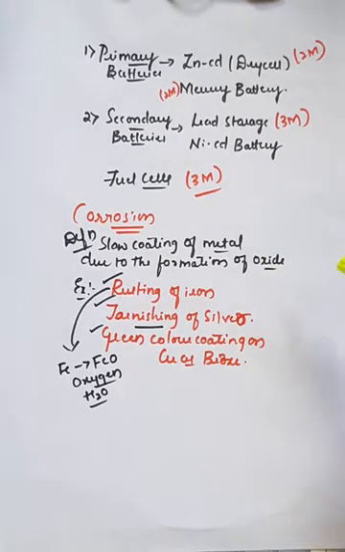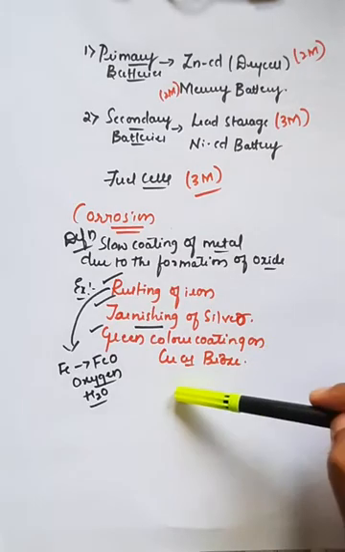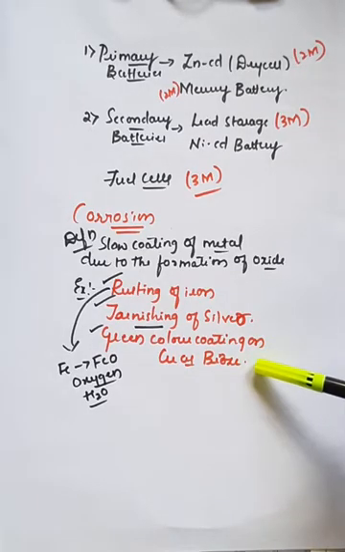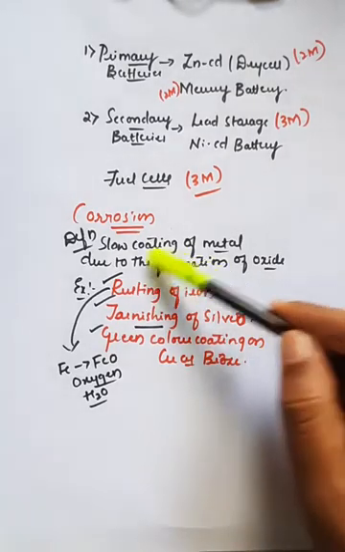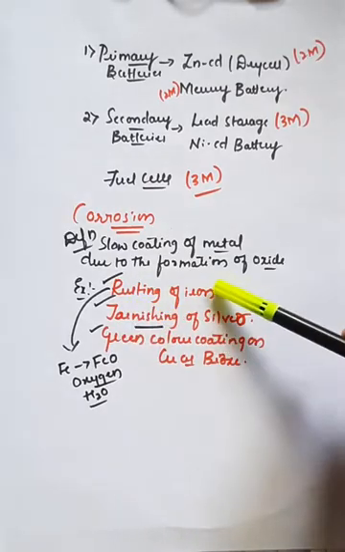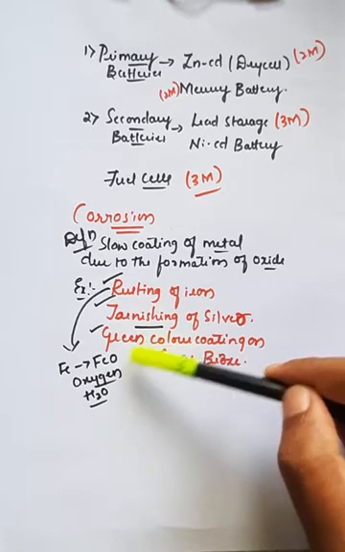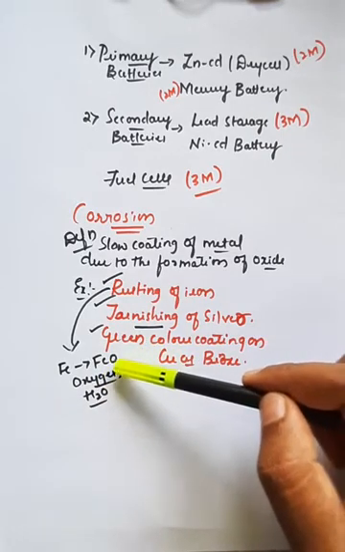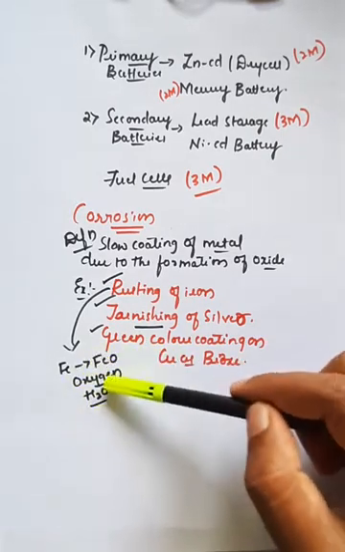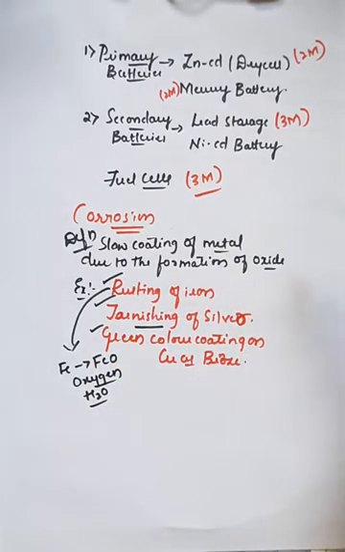And there are some examples of corrosion for your syllabus. First one is rusting of iron, second one is tarnishing of silver, and third one is green color coating on the surface of copper and bronze. But for your syllabus, the complete explanation regarding the rusting of iron is needed. This rusting of iron is nothing but conversion of Fe into Fe oxide. There is addition of oxygen due to the presence of oxygen and water molecules in the atmosphere, right? So that's all we have learned in the previous classes.